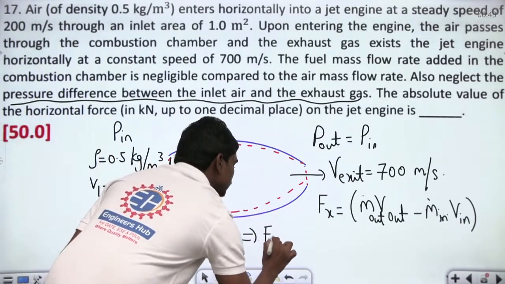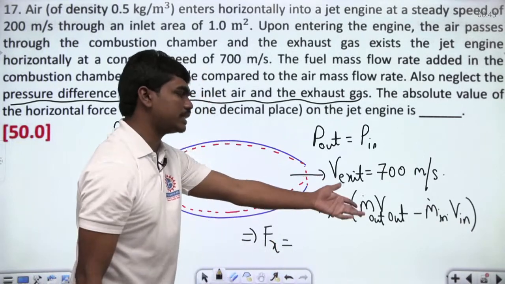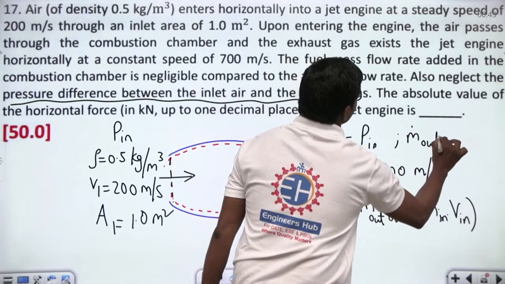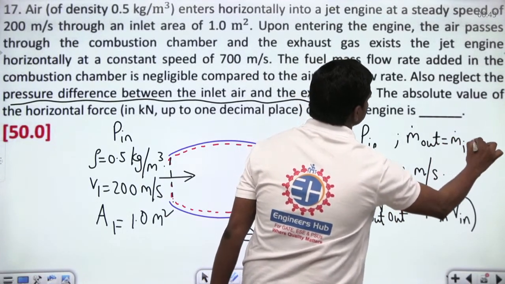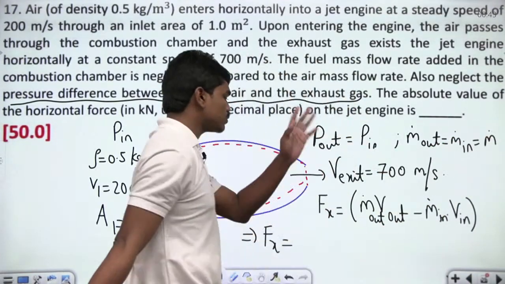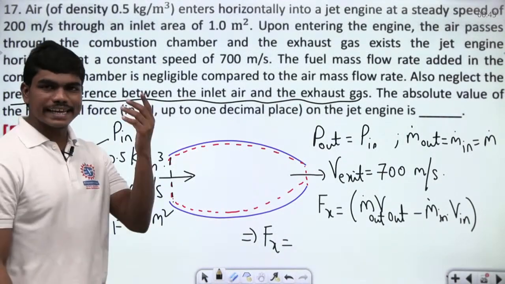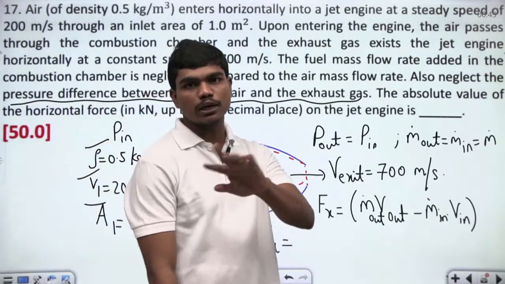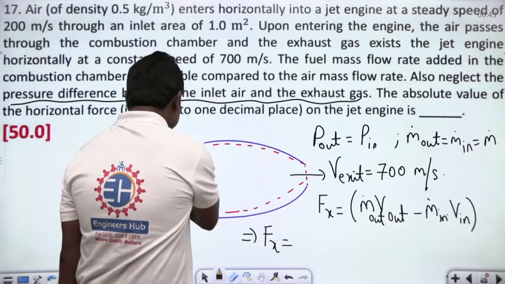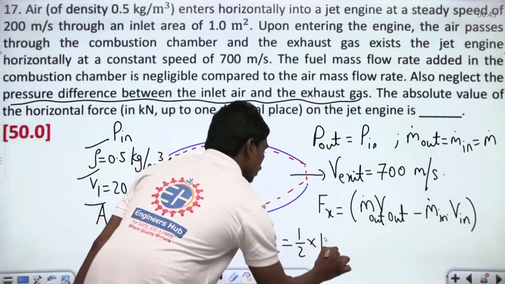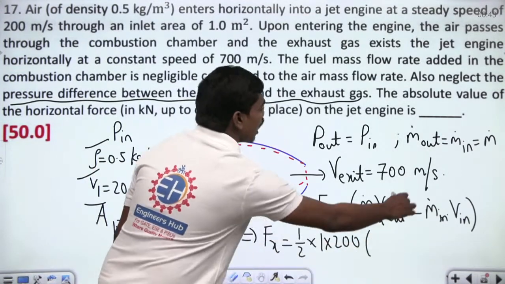So Fx is equal to, what is the mass flow rate? See, both are equal. m dot out is equal to m dot in, and this is also equal to m dot. Okay? This is what we have. So m dot is nothing but rho A V, because mass flow rate in kg per second is nothing but density into area into velocity. So density is 0.5, which we write as 1/2. Area is 1, velocity is 200 into V out minus V in.